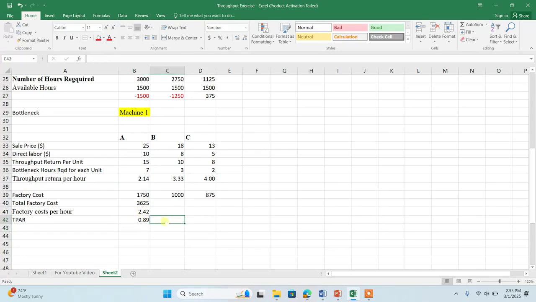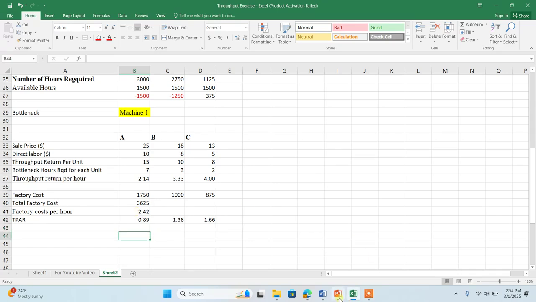For the second product, the throughput return is 3.33 and the factory cost per hour is 2.42. Similarly for product C, the throughput return is 4, divided by the factory cost per hour. Now we got the throughput accounting ratio for each of these products.